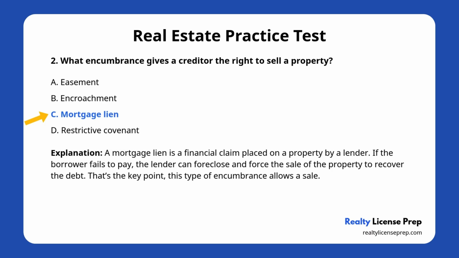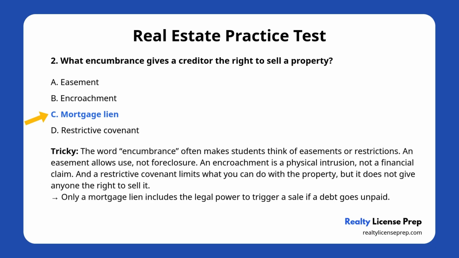A mortgage lien is a financial claim placed on a property by a lender. If the borrower fails to pay, the lender can foreclose and force the sale of the property to recover the debt. That's the key point. This type of encumbrance allows a sale. Now here's the tricky part.